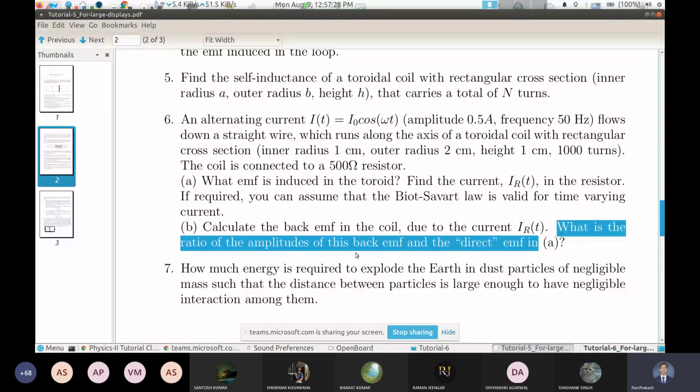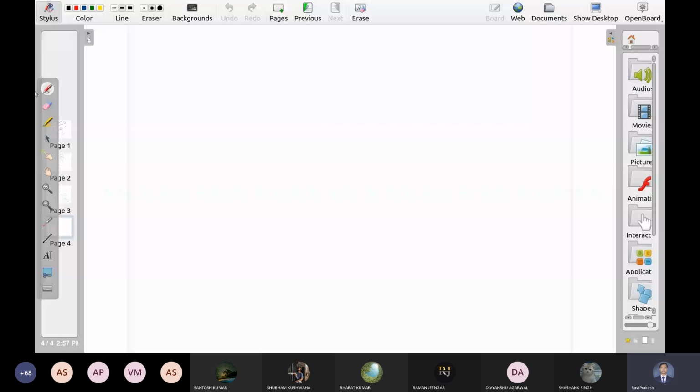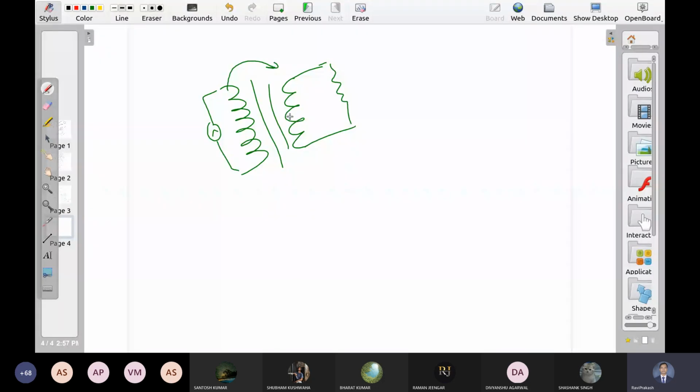And this is not only for a toroid. This is everywhere. When you have a transformer, the same thing is happening here also. Here you apply some AC current, and here you are getting some current, right? The primary produces an EMF in this. Now this is also time varying. It induces one EMF in this. Again, this will induce EMF in this, and this process keeps on repeating itself again and again. But we still ignore it because these EMFs are very small in magnitude.